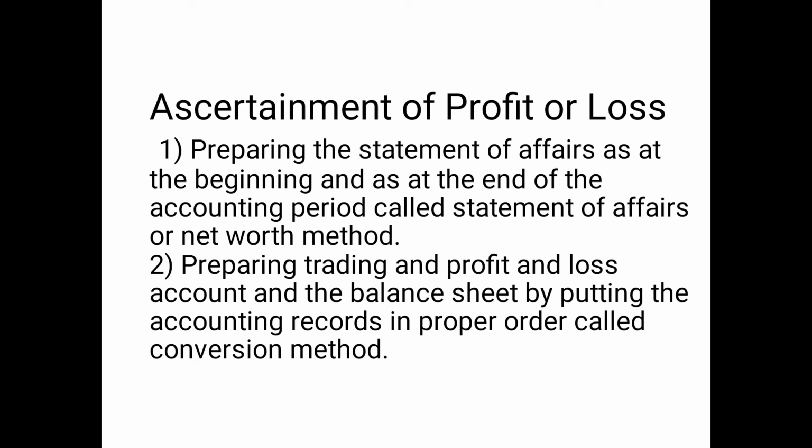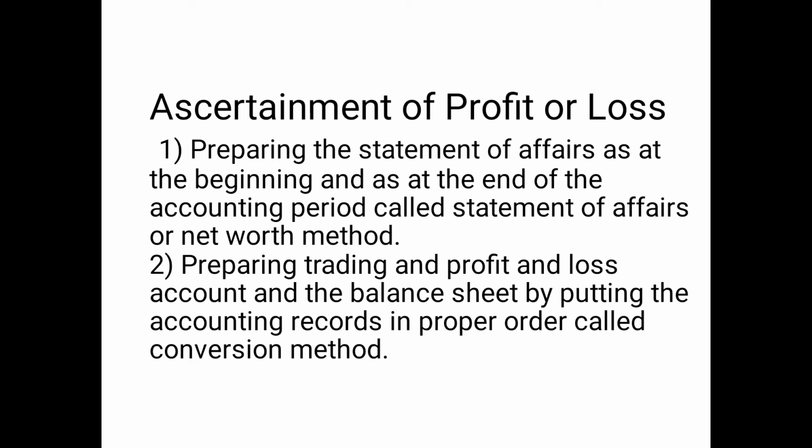The next one is ascertainment of profit or loss. Here, profit or loss is ascertained by following two methods. The first one is preparing the statement of affairs as at the beginning and as at the end of the accounting period, called statement of affairs or net worth method.